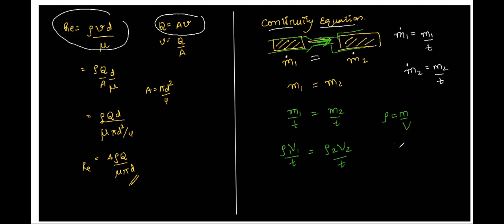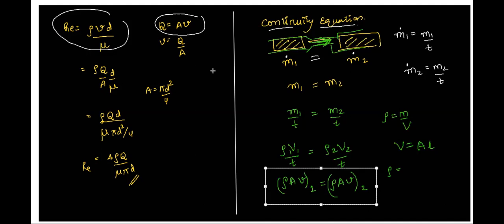Now we can write volume as, Atul, volume is equal to area into length, right? Yes, sir. So therefore we'll have rho A and L by t will become velocity. So we'll have rho A v is equal to rho A v. So rho A v on one side is equal to rho A v on the other side, where rho is density, A is cross-section area, whereas small v is the velocity of that fluid.